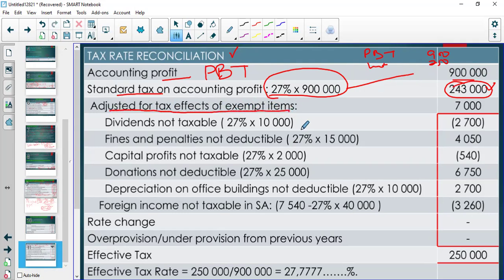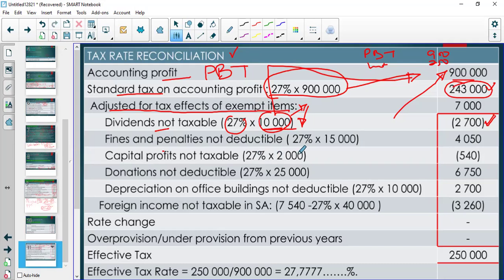We went to SARS, so the taxable income was reduced by 10,000. And because the taxable income was reduced by 10,000, 27% of that 10,000 was obviously removed as well, because dividends were 10,000 and we were told to remove the dividends. So there is a 10,000 included in the 900,000 on which tax was not paid. That reduced our tax by 2,700.